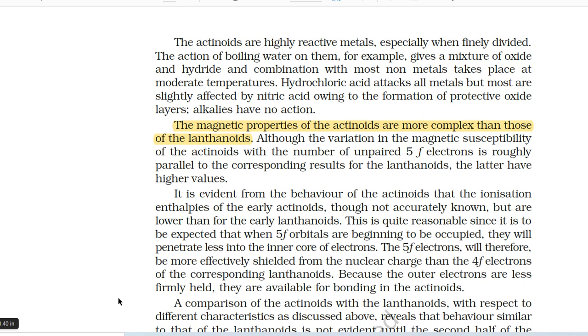The magnetic properties of the actinoids are more complex than those of the lanthanoids. Although the variation in the magnetic susceptibility of the actinoids with the number of unpaired 5f electrons is roughly parallel to the corresponding results for the lanthanoids, the latter have higher values.